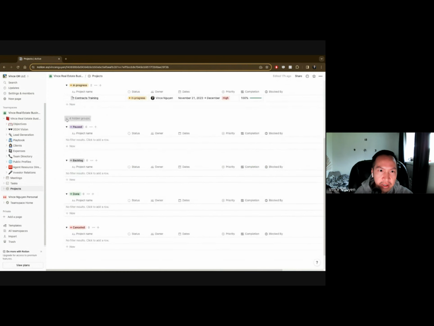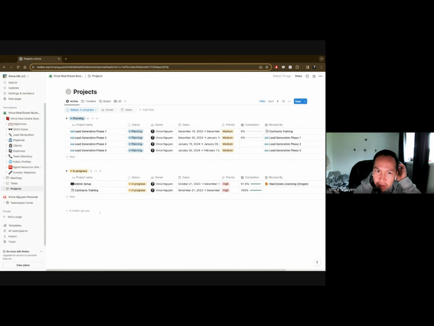All right, let me hide these. So this is the project view. As I talked about at the beginning, the first step that needs to be done is setting up the business, which I put under admin setup. And I have 91.5% done.